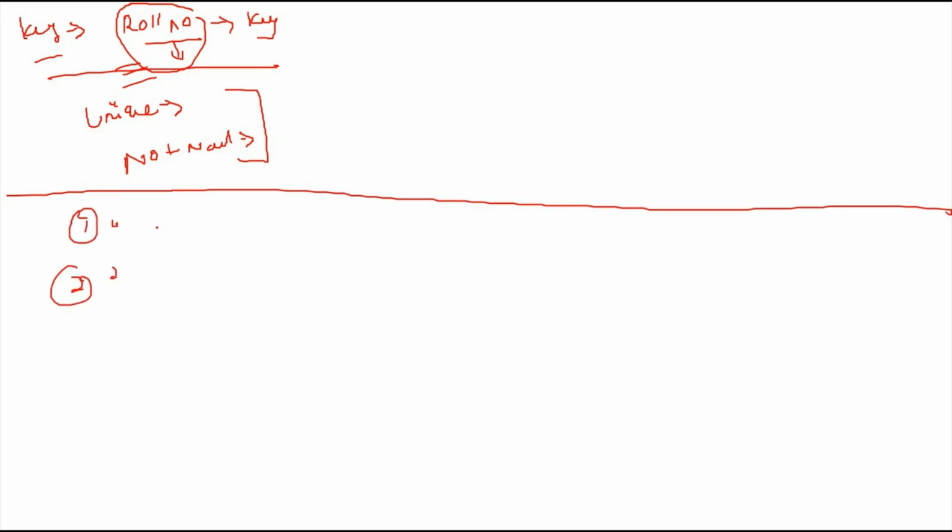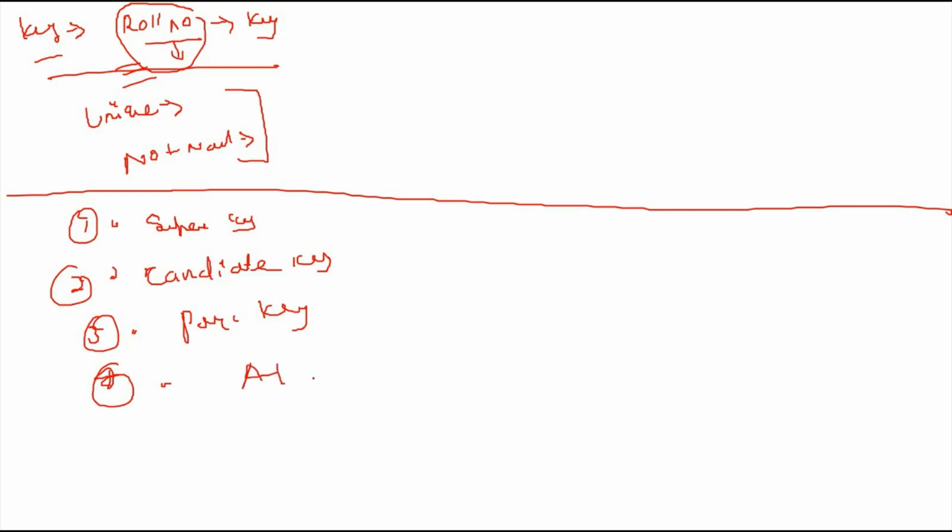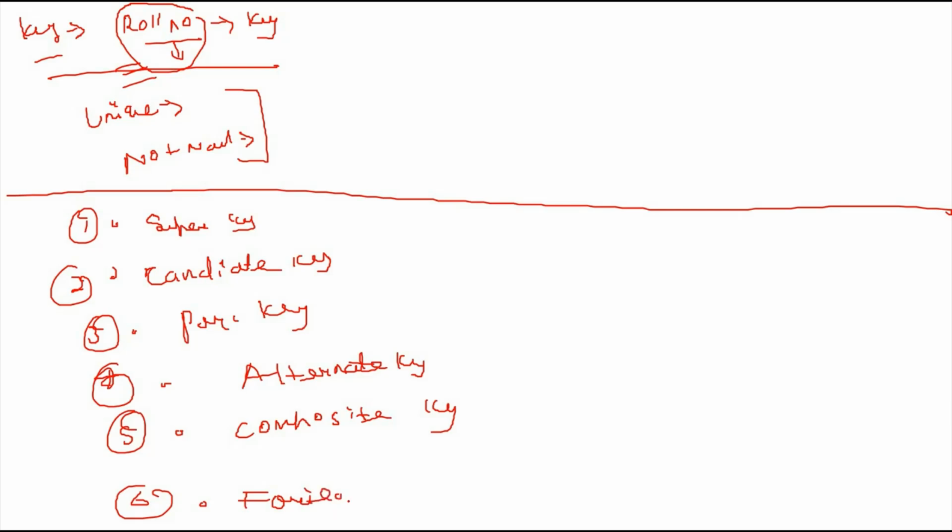The first is super key, second is candidate key, third is primary key, fourth is alternate key, fifth is composite key, and sixth is foreign key.